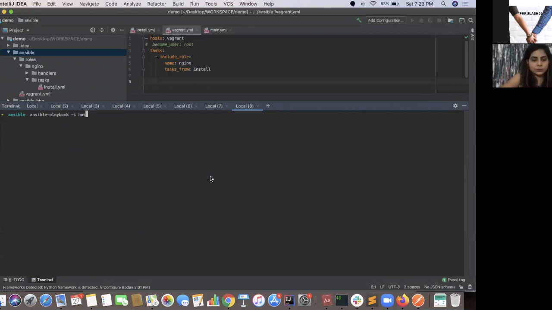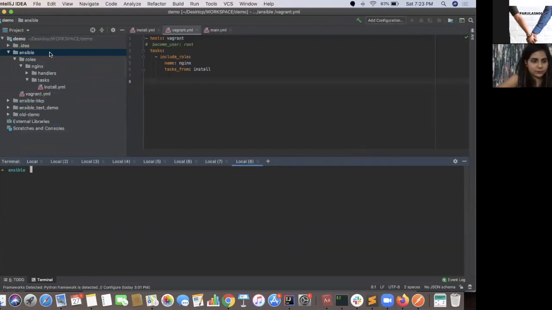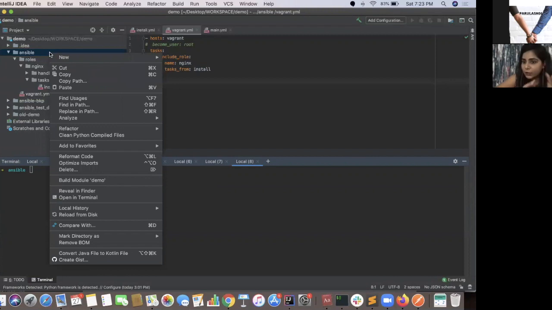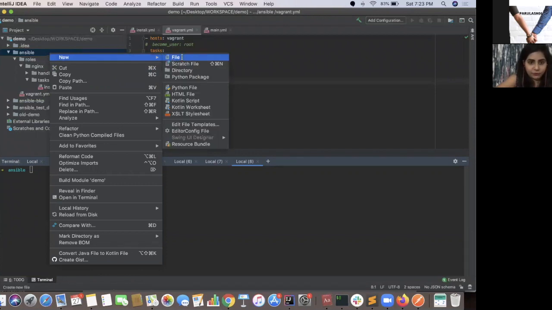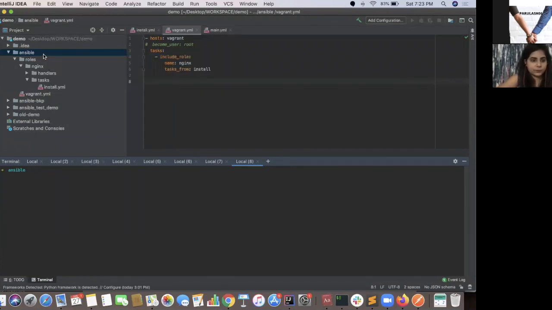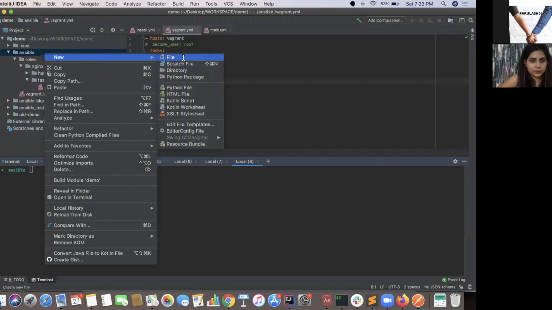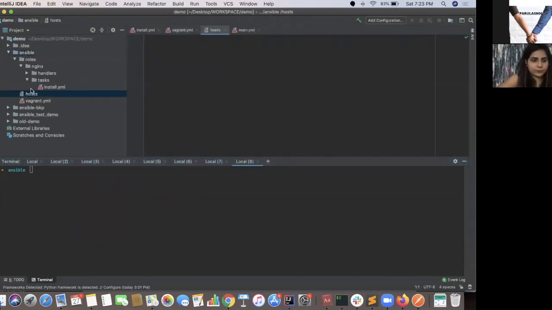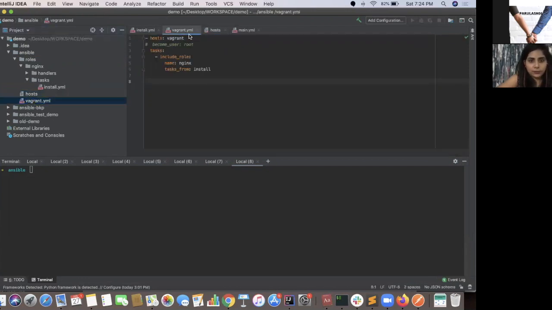This is your terminal. We have not written any inventory file for now, which is wrong. Let's write our inventory file first before we start. An inventory file is one file wherein you specify your hosts and host groups. So let's write our first inventory file. I'm writing vagrant here because in my host segment, I have written vagrant, so this has to be the same here as well.